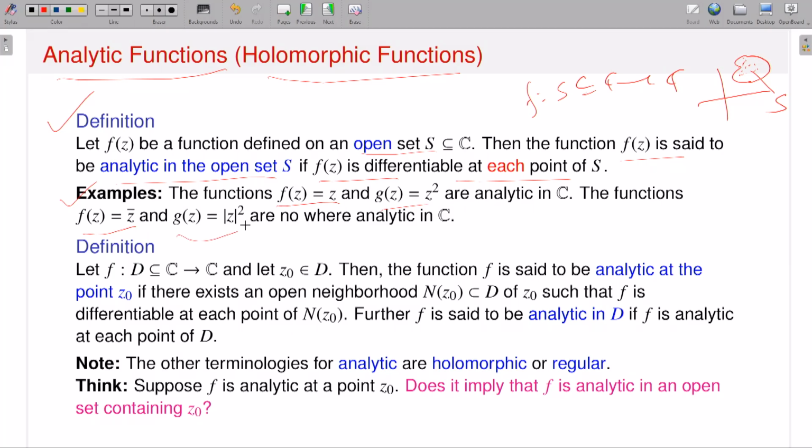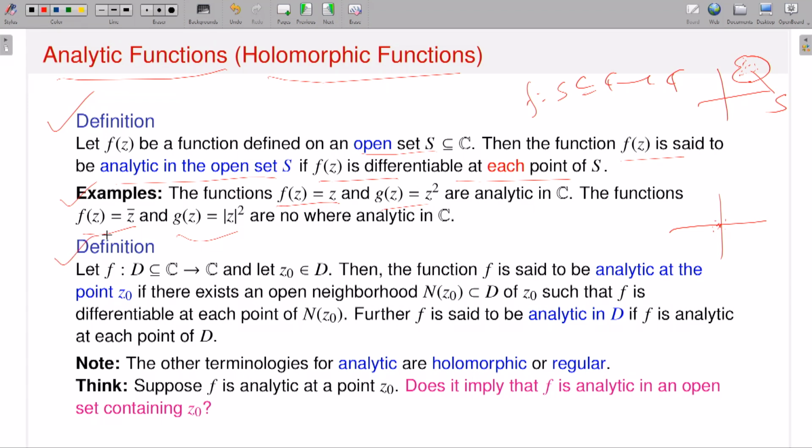Now look at this function, which is very nice: g of z equal to mod z squared. If you recall, this function is complex differentiable at the origin, but except at the origin it is nowhere differentiable. So even though it is differentiable at the point 0, it is not differentiable at any nearby point around 0. My function is therefore not analytic, because it is differentiable at exactly one point. It is differentiable at 0 and not differentiable at any point in C minus 0, so this function is also not analytic.